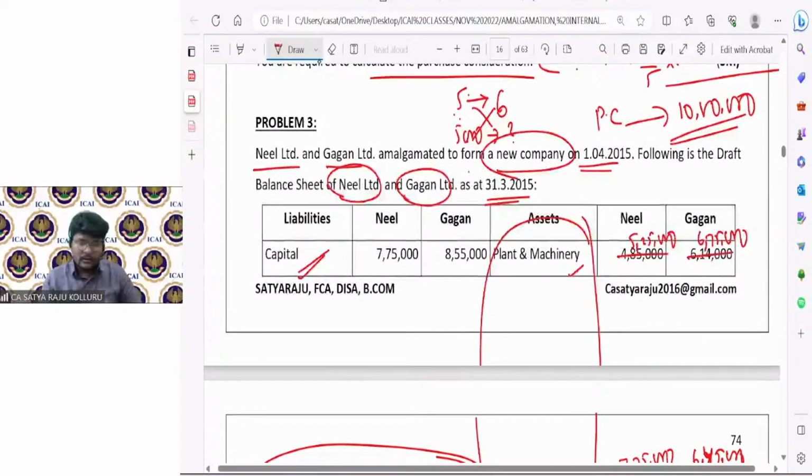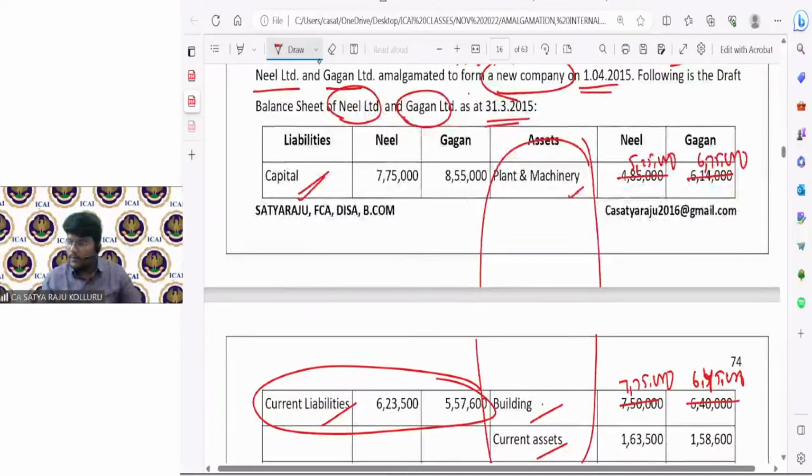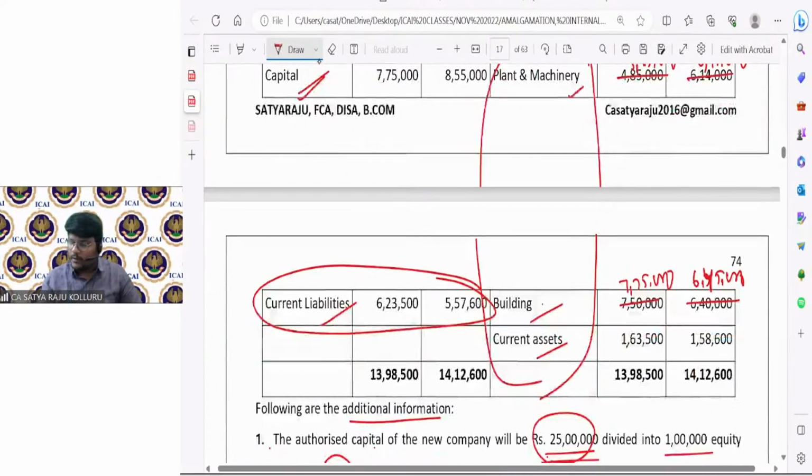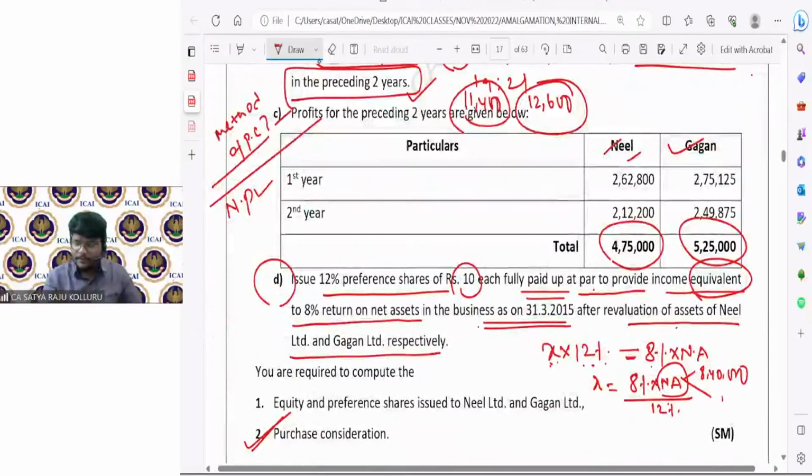Gagan, 6,75,000 plus 6,45,000 plus 1,58,600 current assets minus current liabilities 5,57,600. I got 9,21,000. Is it correct, guys? Please, all of you confirm me. Is the net assets, whatever I worked, correct?